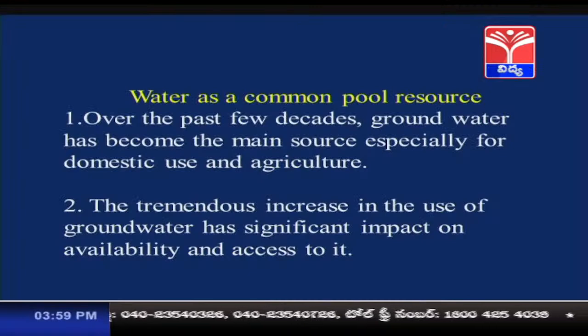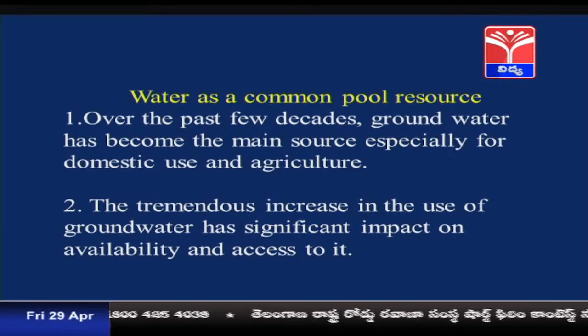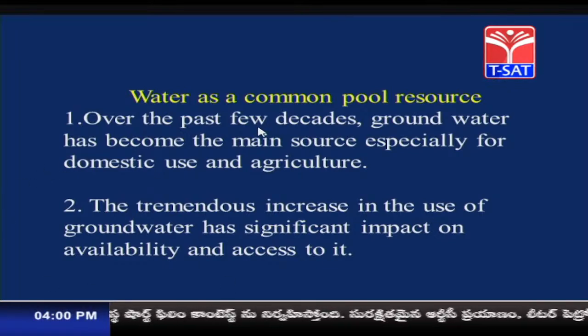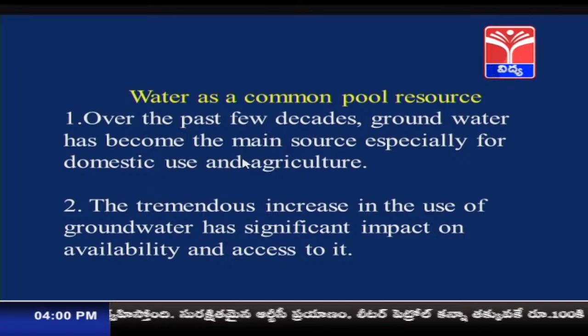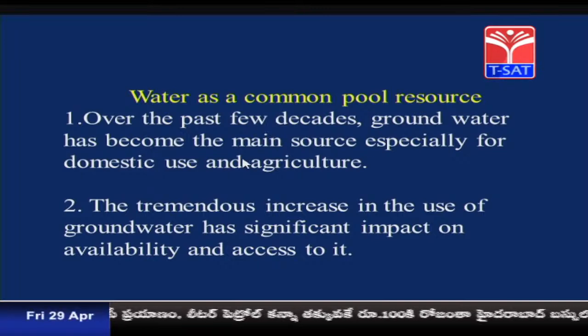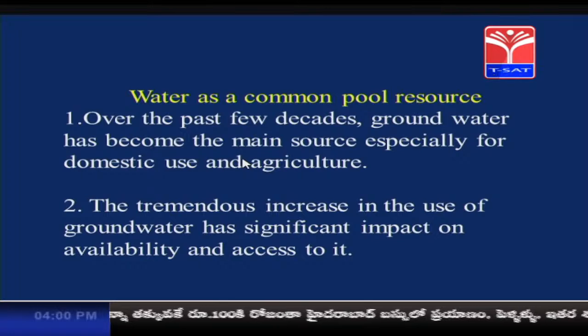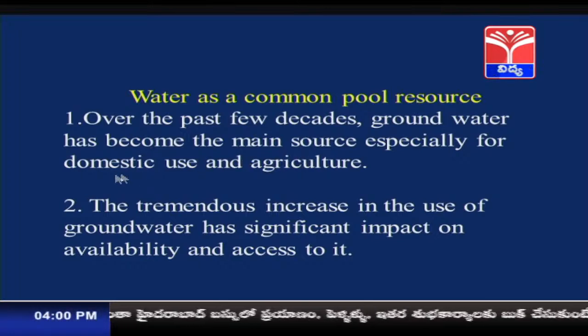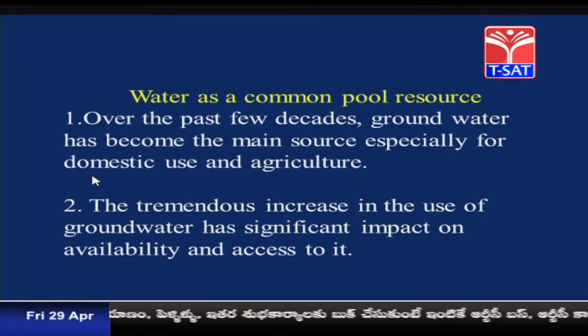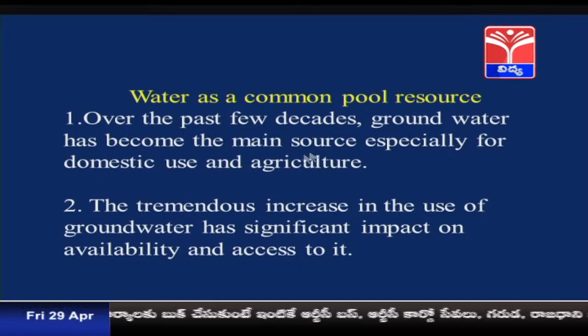Now, let us go to the next very important concept, that is water, a common pool resource. Over the past few decades, groundwater has become the main source, especially for domestic use and agriculture. Because so many borewells are being dug and groundwater is being extracted, it is important for domestic use as well as for agriculture.